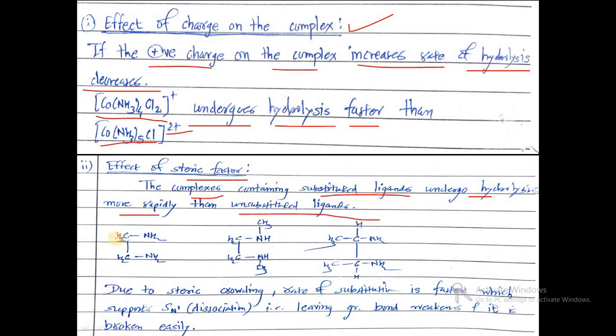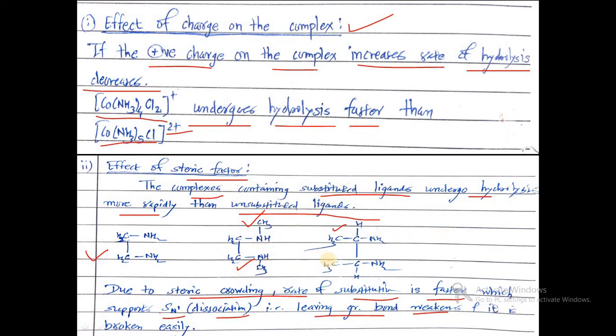For example, ethylenediamine, and when we substitute two methyl groups at the carbon position, due to steric crowding the rate of substitution is faster, which supports SN1, that is dissociation, where the leaving group bond weakens and is broken easily. That is, complexes containing substituted ligands undergo hydrolysis more rapidly than unsubstituted ligands.